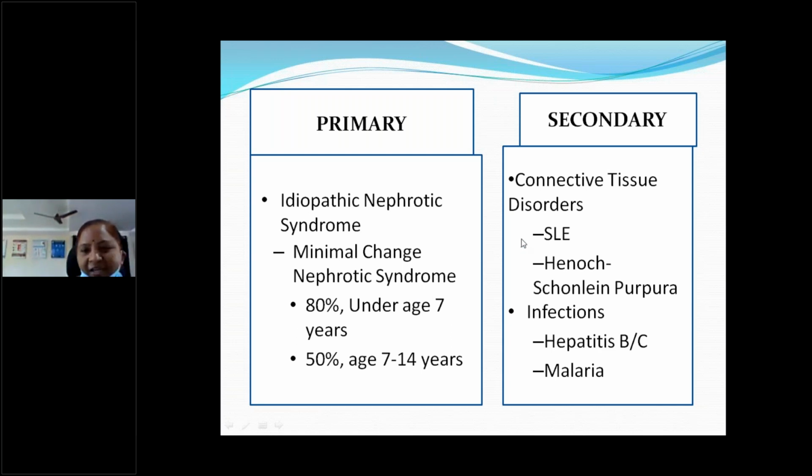Secondary etiology, underlying connective tissue disorders like SLE, that is systemic lupus erythematosus, HSP, that is Henoch-Schonlein purpura, or maybe some associated with infections like hepatitis B and hepatitis C infections, malarial infection, especially Plasmodium falciparum, is the cause for nephrotic syndrome in case of secondary. So you should know primary and secondary. Primary is idiopathic nephrotic syndrome. Secondary is due to connective tissue disorders or underlying infections like hepatitis B, C, and malaria.